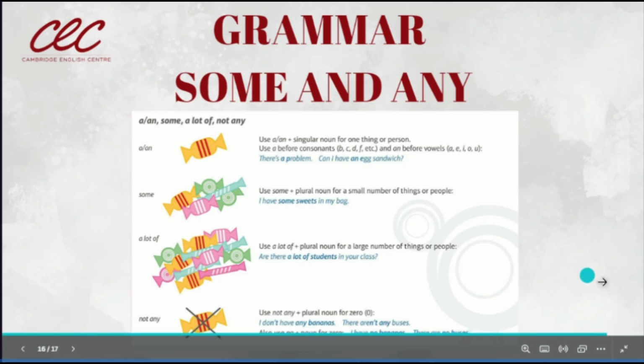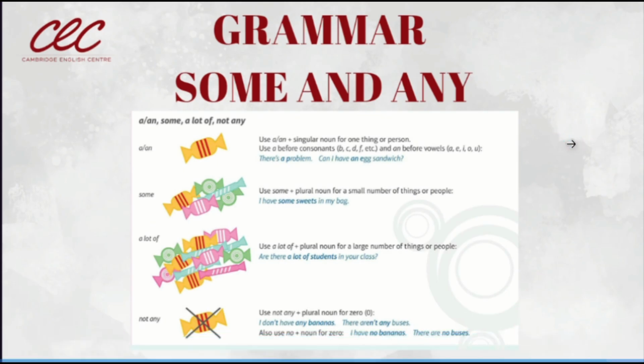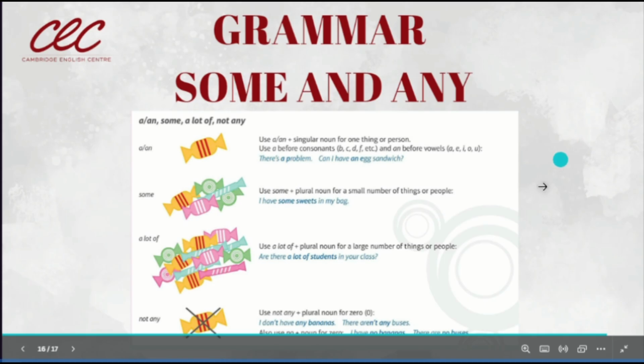Nothing. Yes, not any. Use not any plus plural noun for zero. That means nothing. Zero. Okay? I don't have any bananas. There aren't any buses. Yes, no tengo ni una banana. Any bananas.